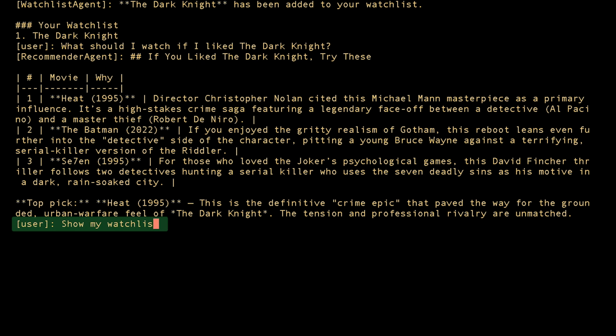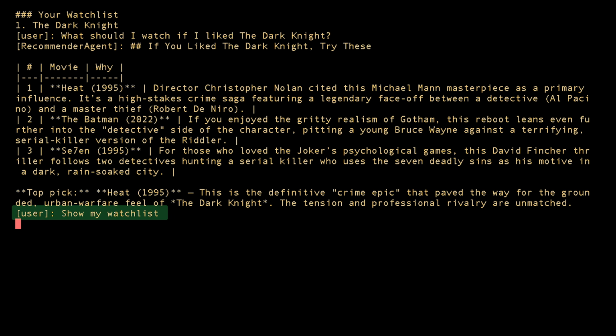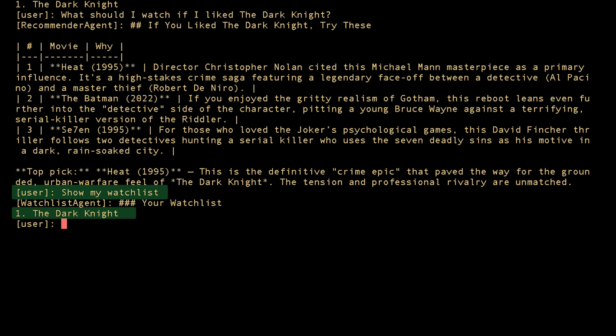Quick persistence check. This is a completely separate turn. Different agent, different context, but the watchlist is still there. That's tool context writing to session state and reading it back.